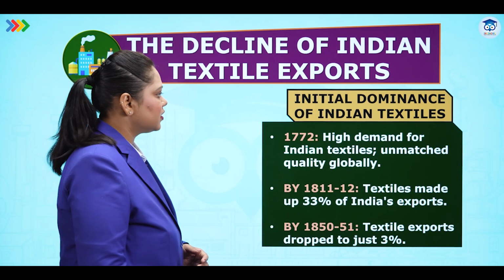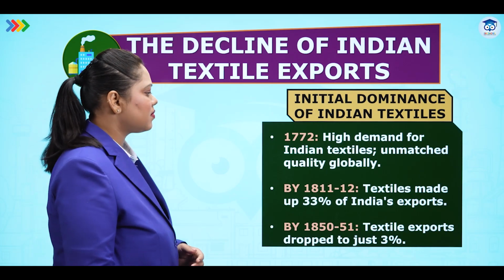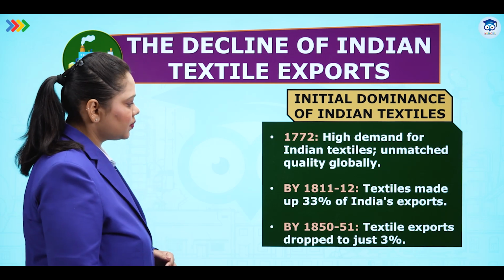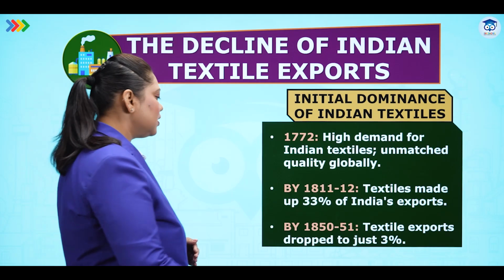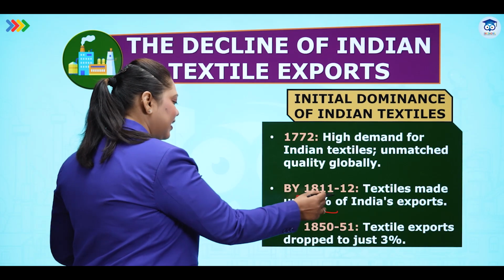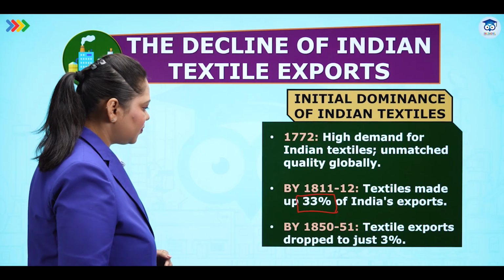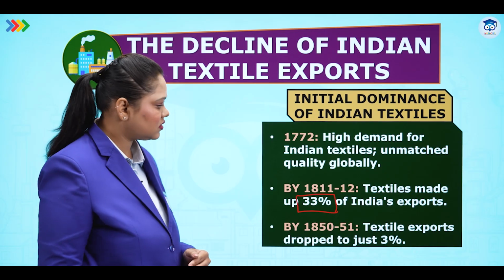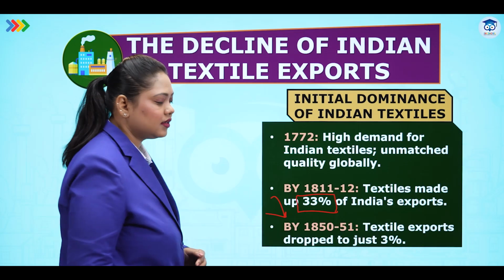Initial dominance of Indian textiles. In 1772, there was high demand for Indian textiles, of unmatched quality globally. By 1811-12, textiles made up 33% of India's exports. One third of our trade came from textiles. But by 1850-51, textile exports dropped to just 3%. So you can see that in a span of 30 to 40 years, the textile trade started declining.